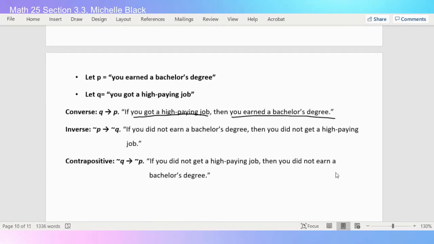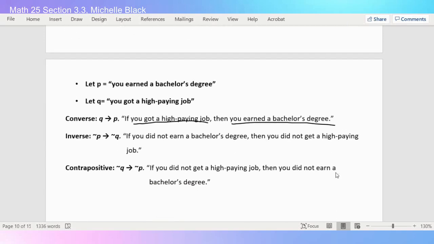The inverse is if not P, then not Q. So if you did not earn a bachelor's degree, then you did not get a high-paying job. And the contrapositive is kind of flipped of the inverse. So if you did not get a high-paying job, then you did not earn a bachelor's degree.